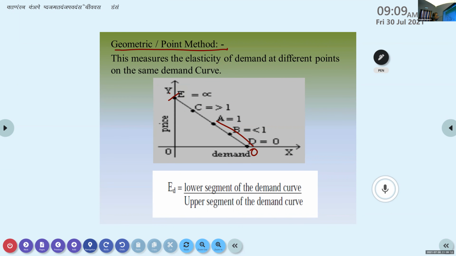So there are 3 methods to find out the price elasticity. What are those 3 methods, Rahul? What are the 3 methods which I told you? 3 methods for the price elasticity. What are those? 3 methods of measuring price elasticity.